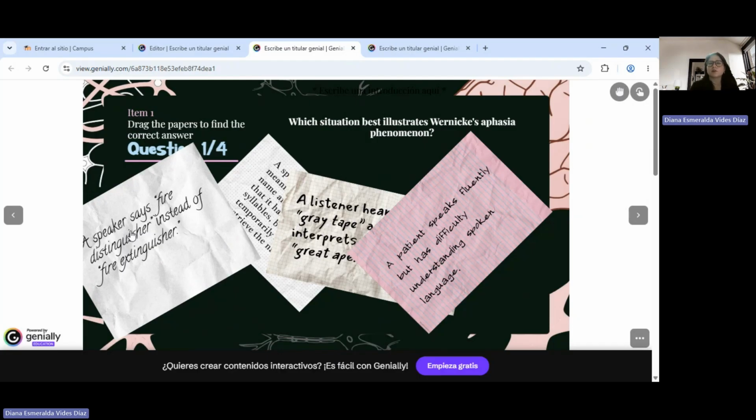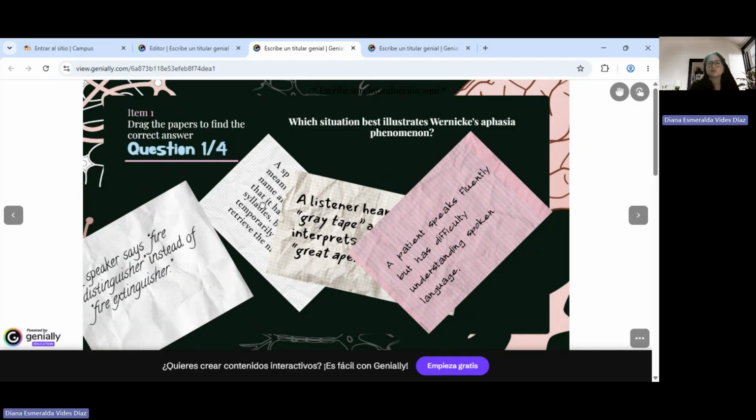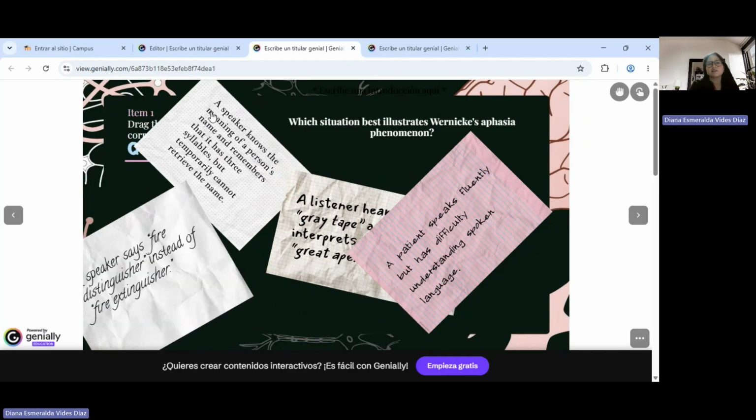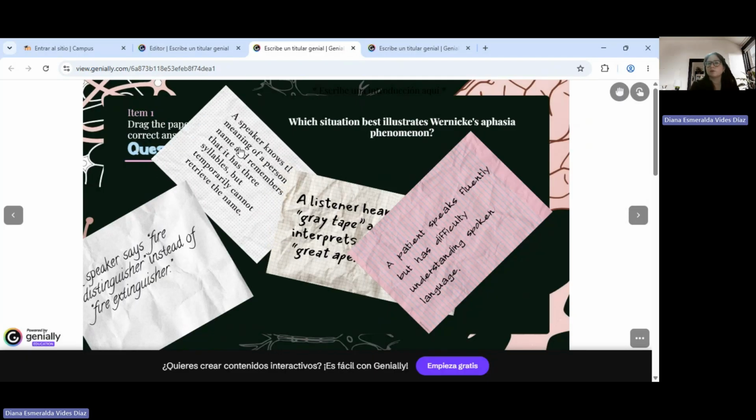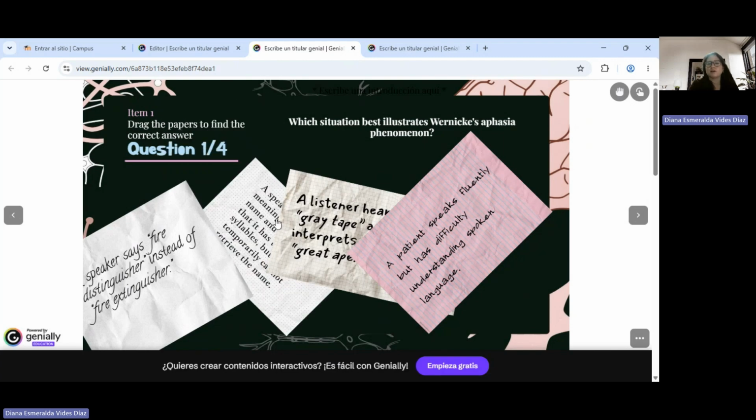This is some type of error that we make when we are speaking, and it is not Wernicke's aphasia. So this says a speaker knows the meaning of a person's name and remembers that it has 3 syllables, but temporarily cannot retrieve the name. So this is a tip of the tongue phenomenon, and this happens when we almost get it. We almost have it there, but we cannot remember. So it's not the right answer.